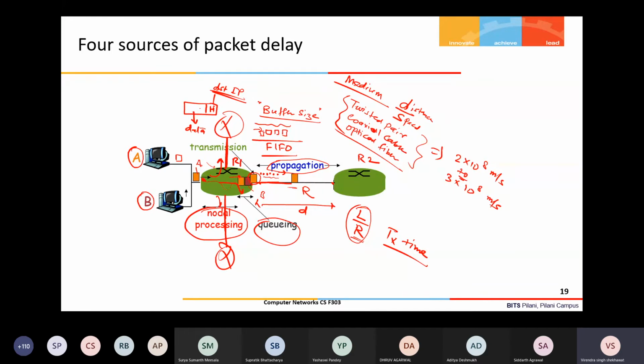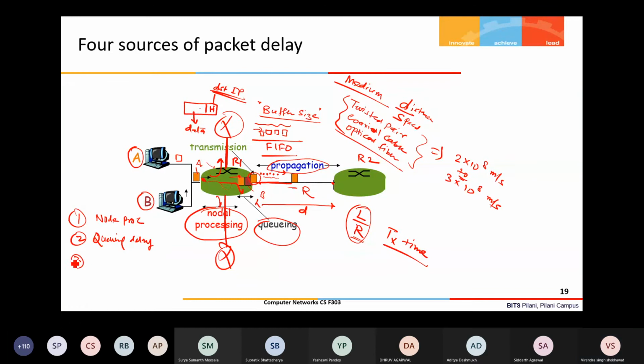So what are the delay components? If I list them down here, the first is node processing time. Then, before transmitting, the packet may have to wait for some time because other packets are in the queue, so that is the queuing delay.